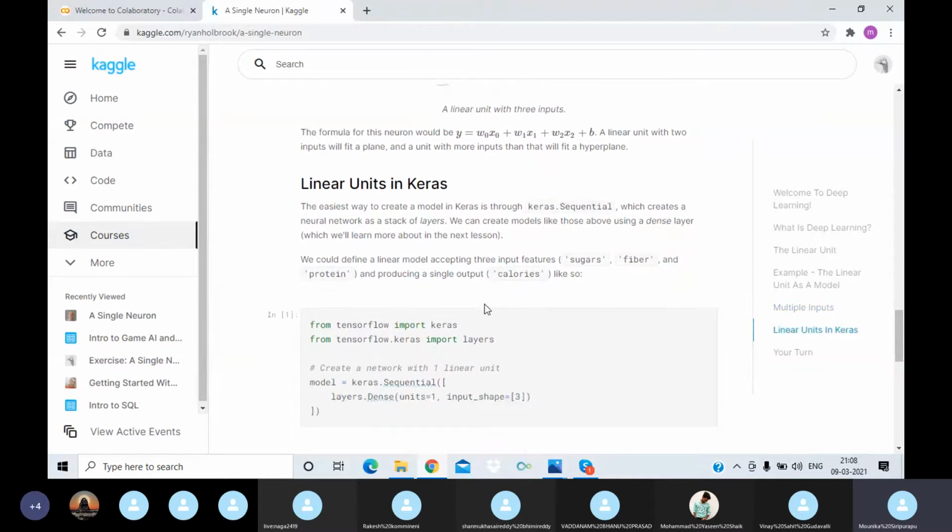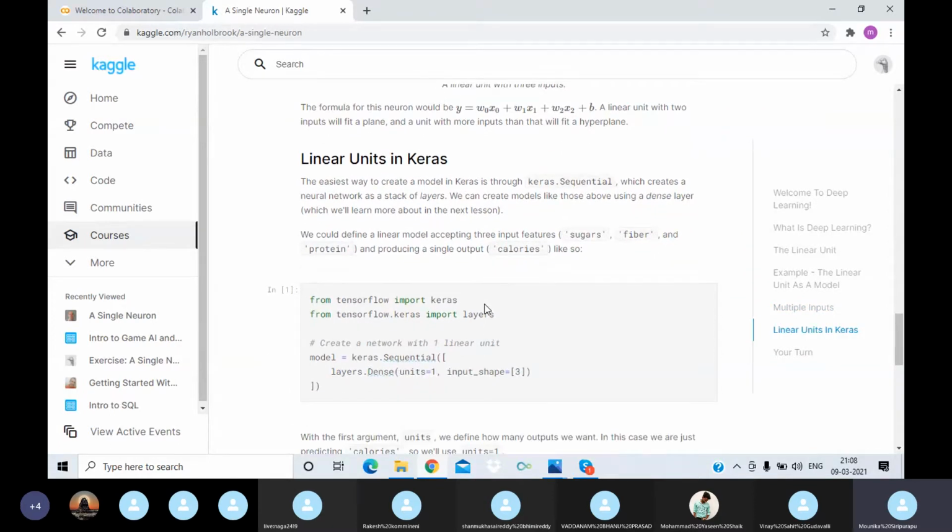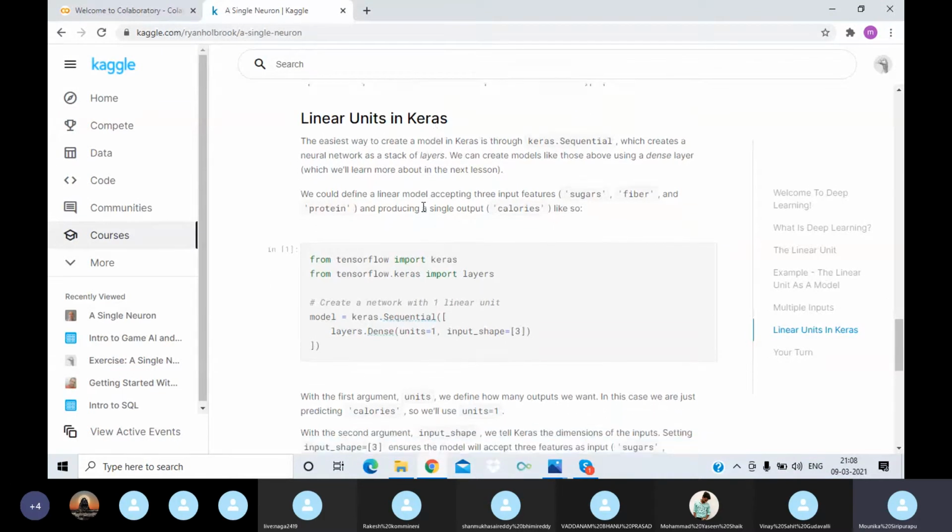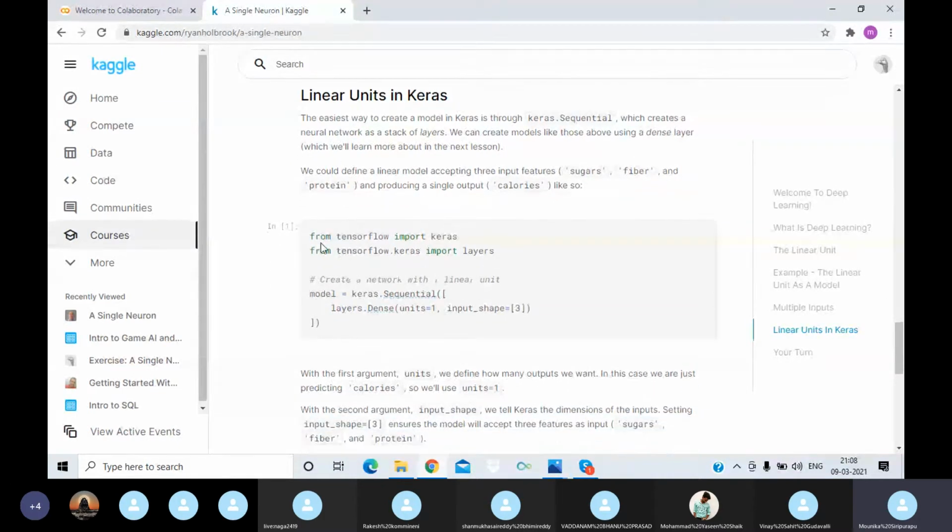Now how will we implement linear units in the conversion to a neural network model? It is by using the libraries Keras and TensorFlow, which are open source libraries. To construct this model, we will import Keras from TensorFlow, and from Keras we will have some layers, which are input layers or dense layers.